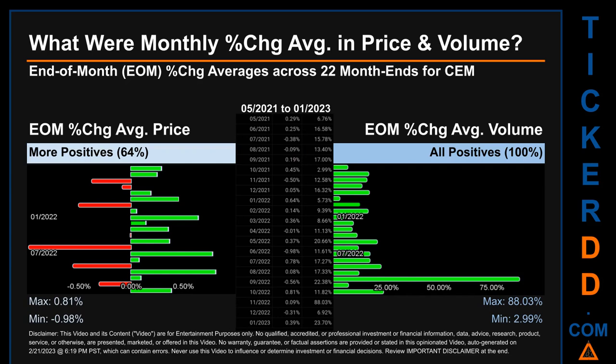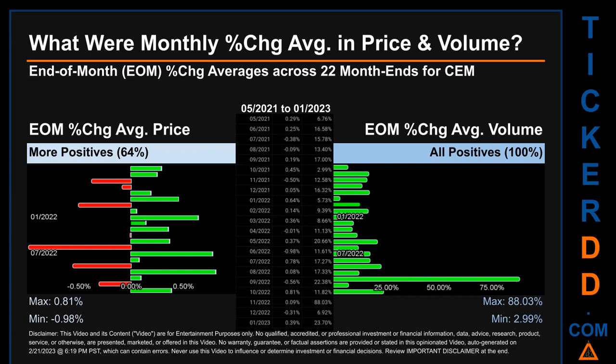What were end-of-month percentage change averages in price and volume for CEM? The monthly average of percentage change, in price and in volume, were calculated for each of the 22 month ends. That calculation took daily percentage changes and averaged them for each given month. If a month end came out negative, then it means that the month summarily saw a negative change. From 05/2021 to 01/2023, 14 out of 22 month ends had a positive percentage change in average price. That is 64% of month ends saw a positive percentage change in average price.